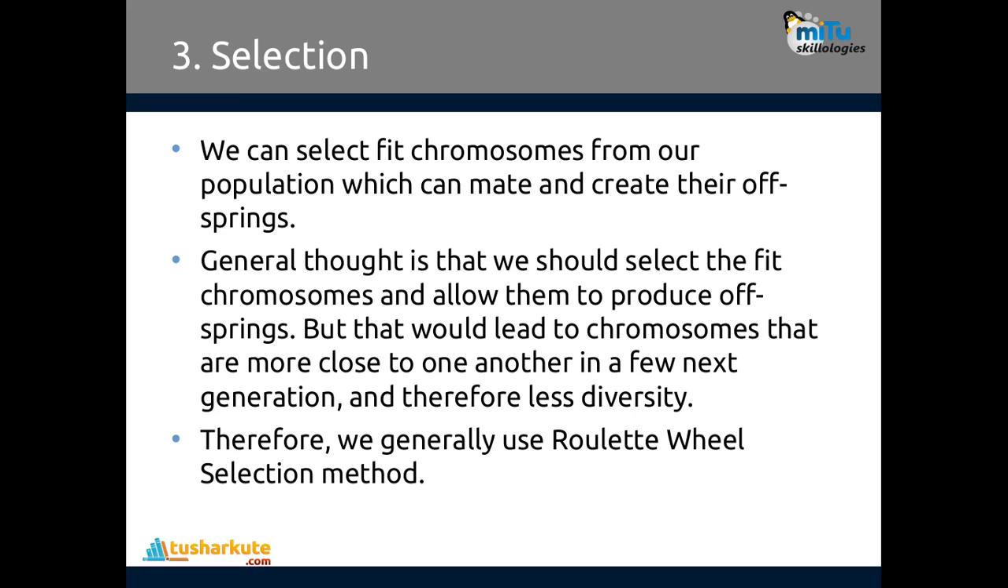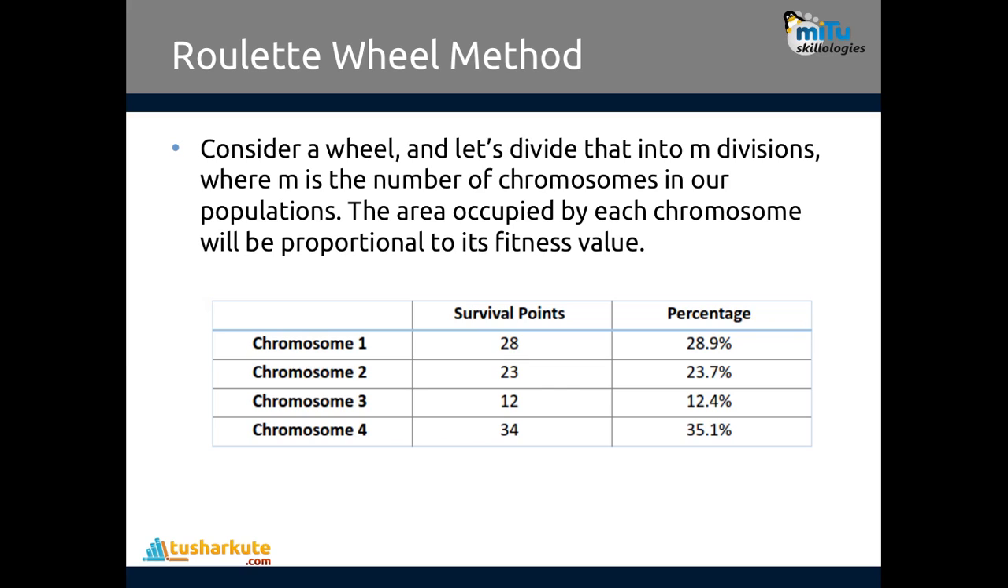Then selection. We can select fit chromosomes from our population which can mate and create their offspring, the next generations. The general thought is that we should select the fit chromosomes and allow them to produce offspring, but that would lead to chromosomes that are very close to one another in the next few generations, and therefore less diversity. Therefore, we generally use the roulette-wheel selection method here. Now, what is the roulette-wheel selection method? Just consider a wheel and divide it into m divisions, where m is the number of chromosomes in our population, and the area occupied by each chromosome will be proportional to its fitness value.